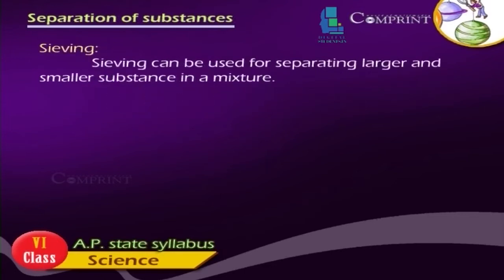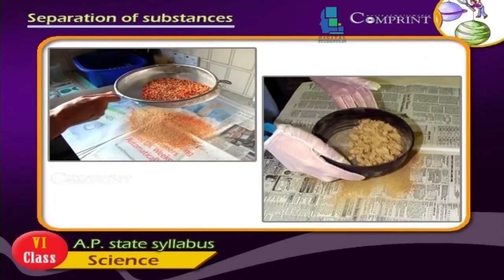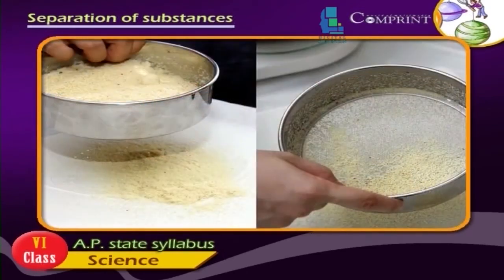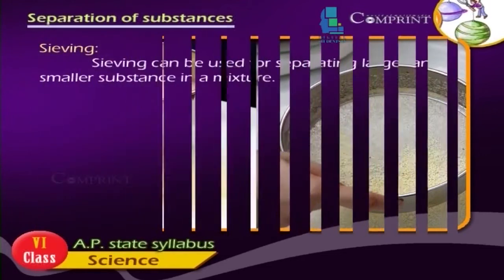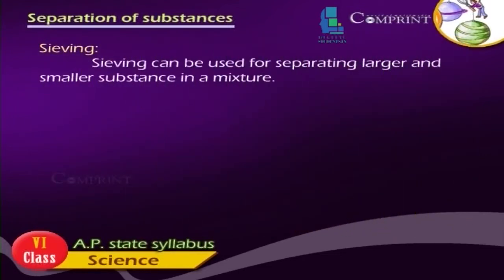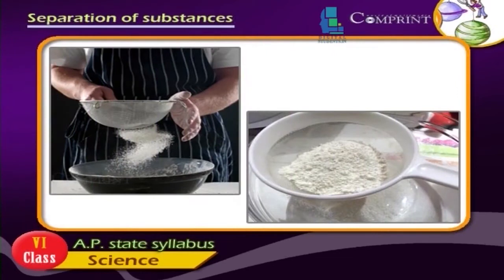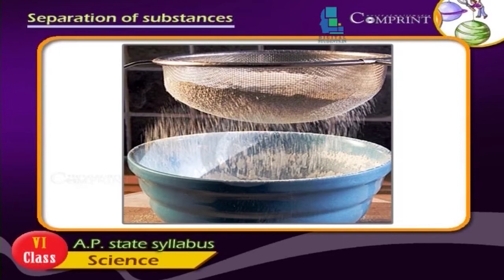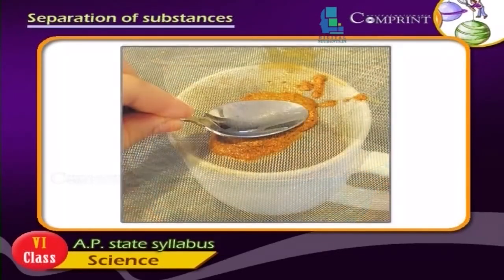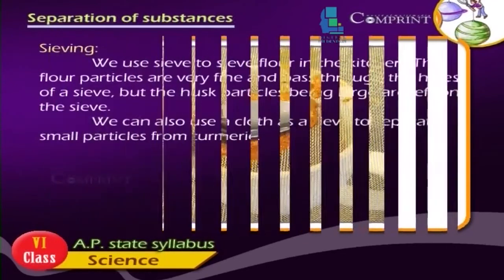Sieving. Sieving can be used for separating larger and smaller substances in a mixture. We use sieving to sieve flour in the kitchen. The flour particles are very fine and pass through the holes of a sieve, but the husk particles, being large, are left on the sieve. We can also use a cloth as a sieve to separate small particles from turmeric.